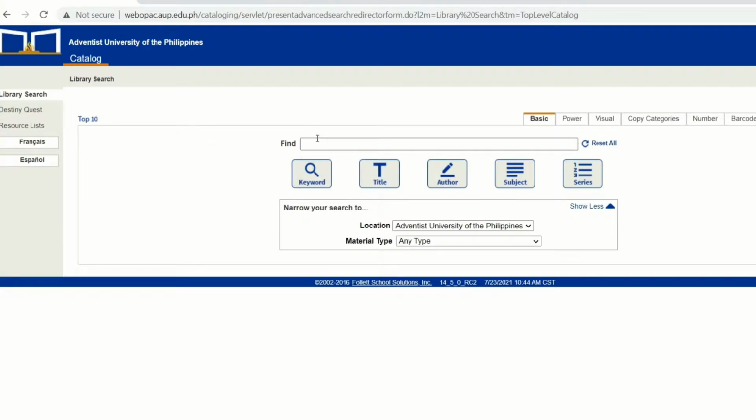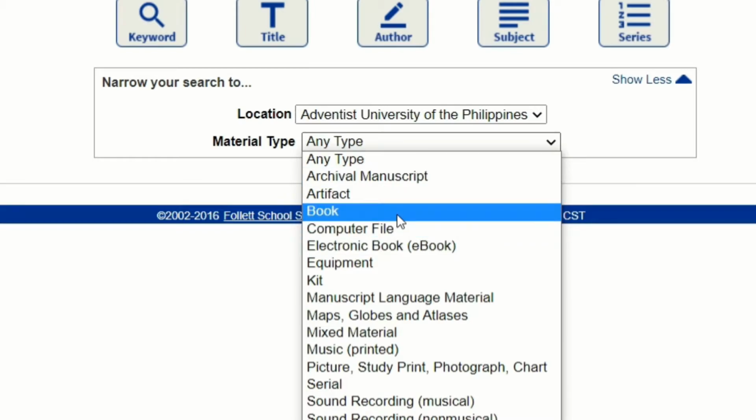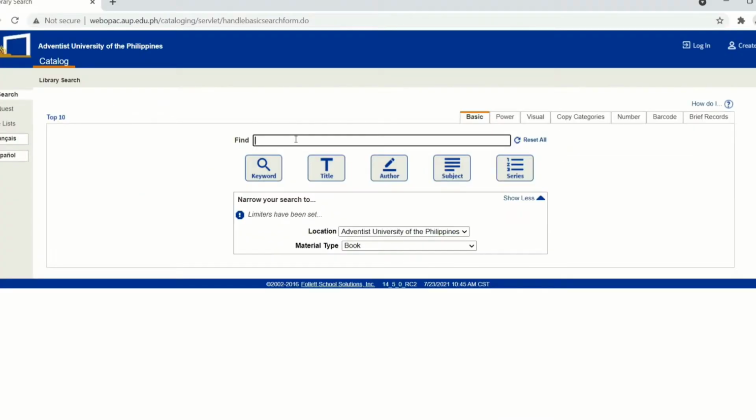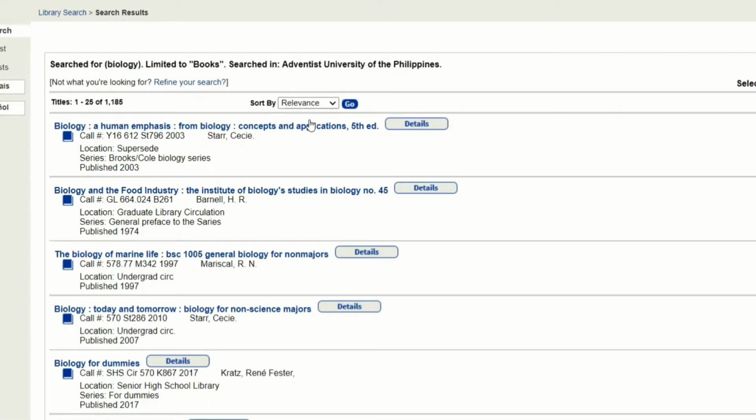You can do the basic search here. You may search using the keyword, the title, the author, the subject, or the series. You may also set the material type if you're looking for a specific material. For example, book. Let's say you're looking for a book about biology, so just type the word biology in the search box, then press keyword to search.